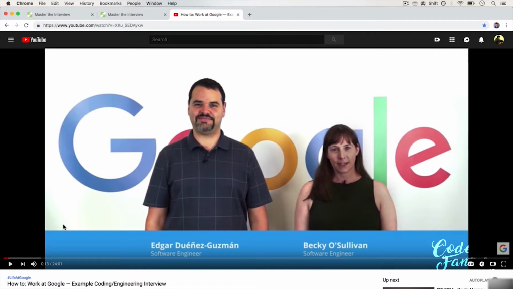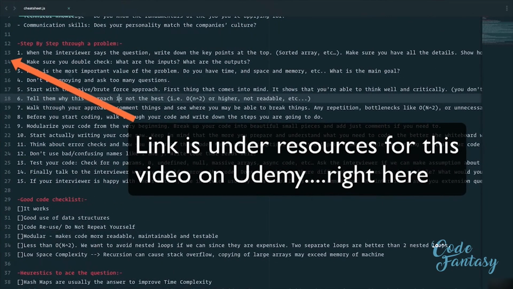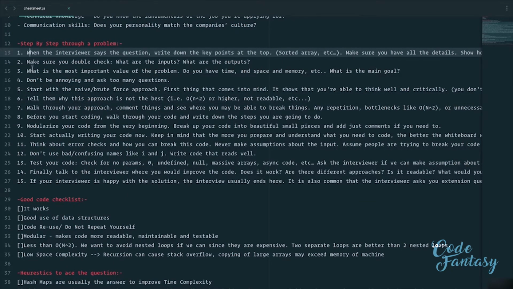Now, I want you to watch this and keep in mind that because we haven't learned data structures and algorithms yet, this is going to be quite difficult for you to understand. And that's the goal here. When you watch this, it's going to be really, really hard to follow the actual coding, maybe some of the language that they use. I believe they're writing the code in C++. So if you don't know C++, it might be difficult, but that's not the point. The point for you here is to watch this video, but also read the step-by-step through a problem and see how the interviewee, in this video, follows these steps. And these steps are what you're going to do when you solve a problem in a coding interview.